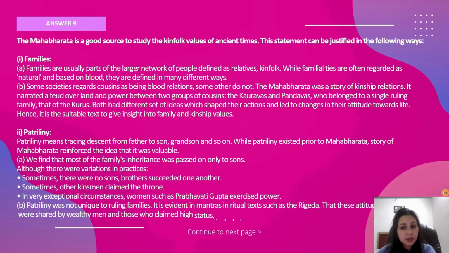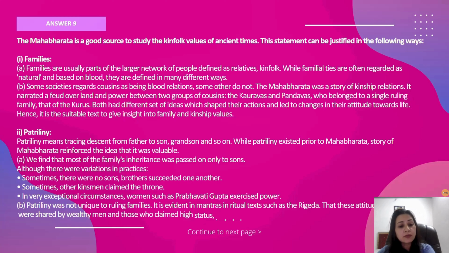Mahabharata was a story of kinship relations. We know it. The central story revolves around the Kauravas and the Pandavas. It narrated a feud. Feud means a fight over land and power between two groups of cousins. This is the central story. The central theme of Mahabharata, a feud over land and power between two groups of cousins, the Kauravas and Pandavas, who belonged to a single ruling family of Kurus. Both had different sets of ideas which shaped their actions and led to changes in their attitude towards life. So as we think, we become, right? It was the same with Kauravas and Pandavas.